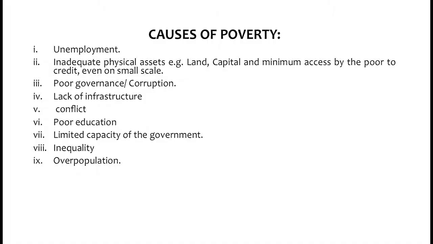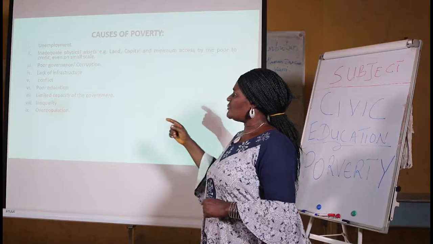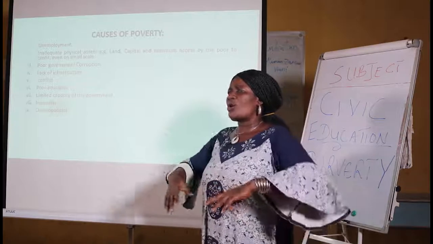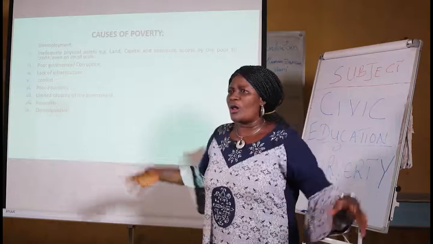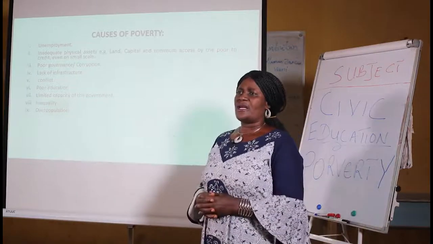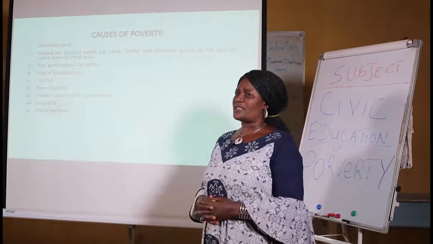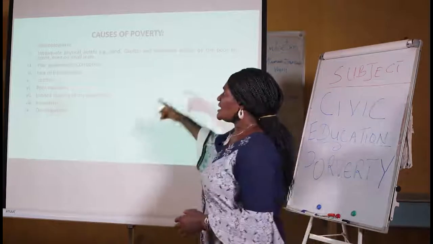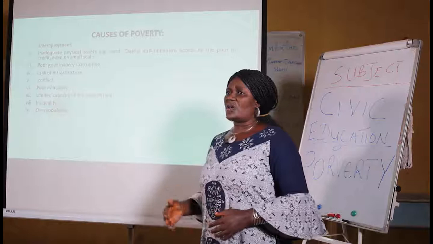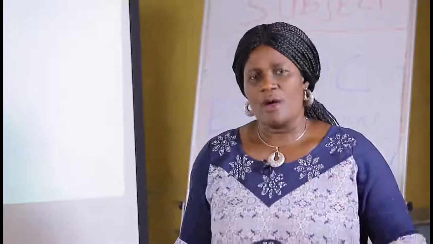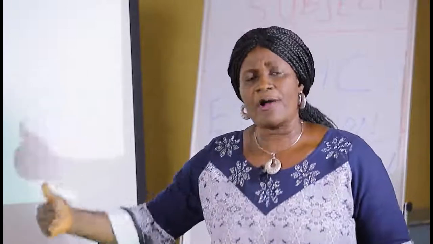And that brings us to the next point, inequality. When the government is not able to satisfy or to service all the people in the society, or the majority of the people in the society, it brings about inequality. Inequality in the sense that maybe the rich will get richer while the poor will get poorer.